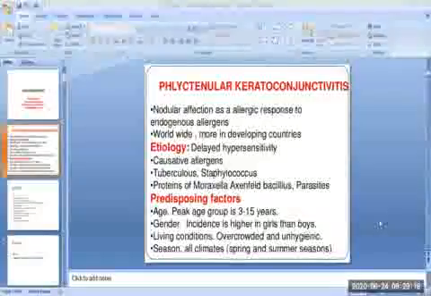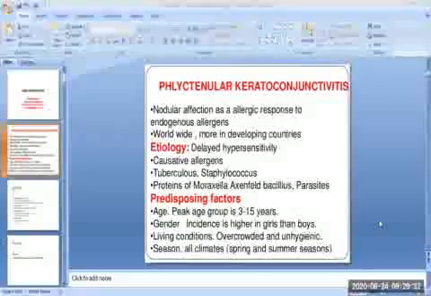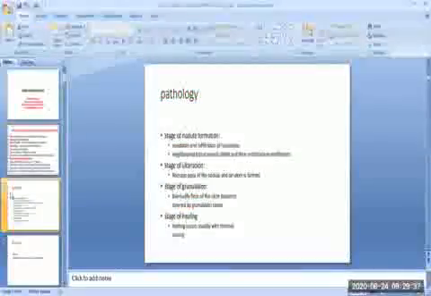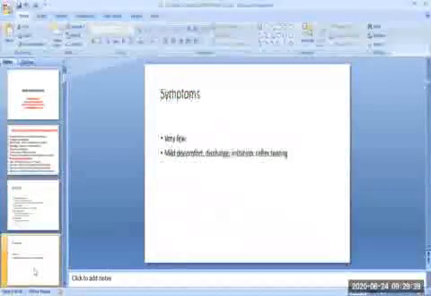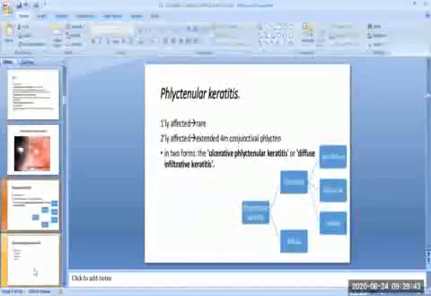Today in this session we will discuss the rest part of the phlyctenular keratoconjunctivitis, which is a type of allergic conjunctivitis. So in the previous session we have discussed the etiology of phlyctenular keratoconjunctivitis, the predisposing factors, the pathology, and the clinical picture, and now we will discuss the phlyctenular keratitis.